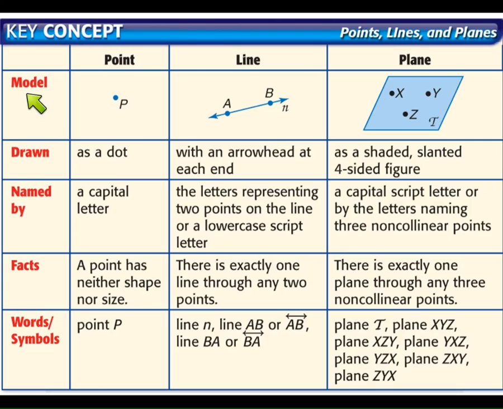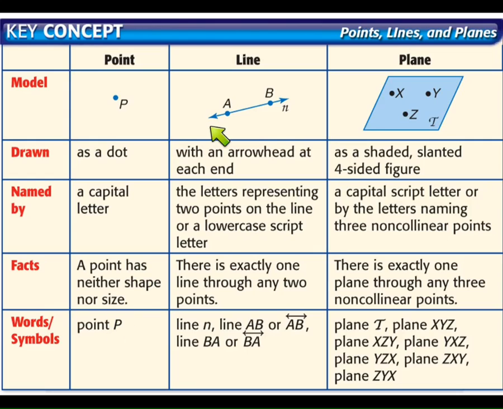Okay, this is in your book, but it's an example of what these things look like. A point, how we represent a point is we draw it by just a dot, right? That's what we all think of. We also write points with capital letters. That's point P. It has no size or shape. There's not different sizes of points. A point's a point. It's just a location. We just call it point P. There's no shorthand for it.